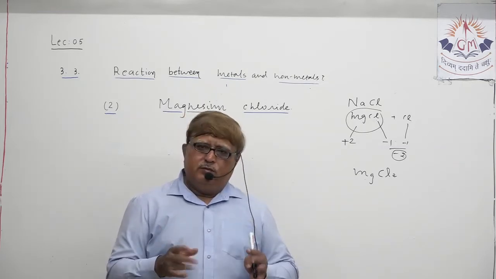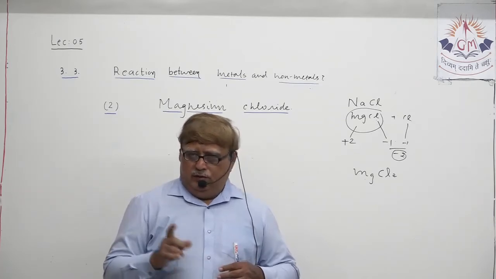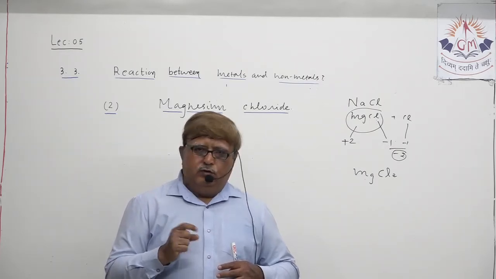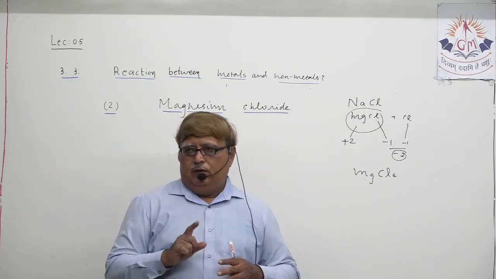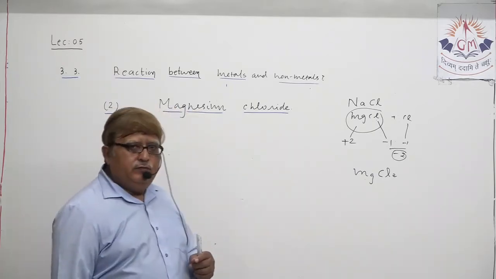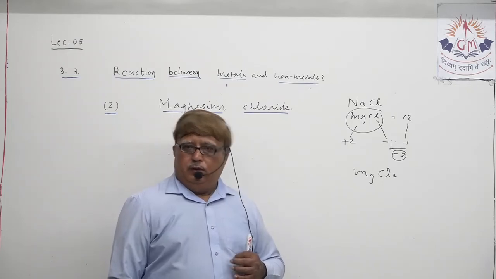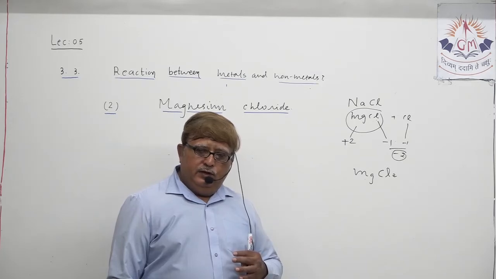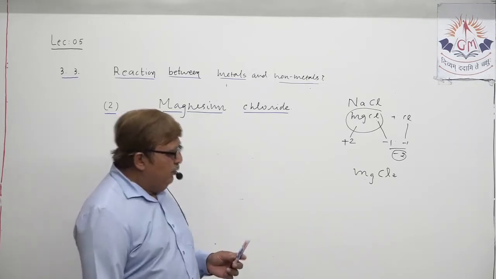Here, just now, you accept that silicon is delivering 4 electrons, suppose. So it needs 4 chlorine atoms to accept 4 electrons. So what could be the formula of silicon chloride? Can you say? SiCl4, this way. If you have the knowledge regarding the valency of each and every element, you are able to make the formula yourself.